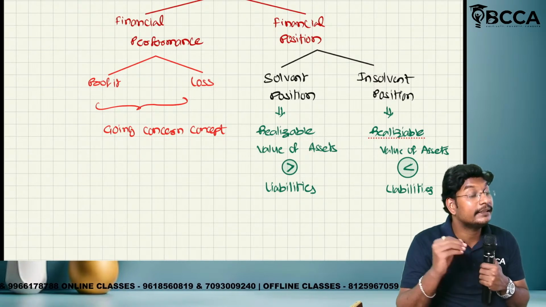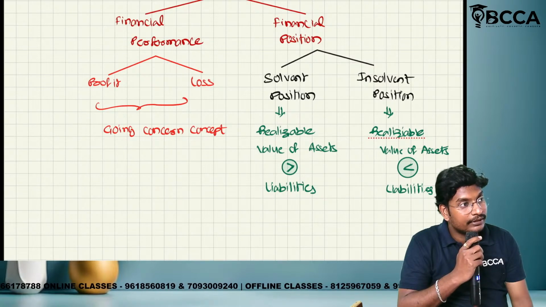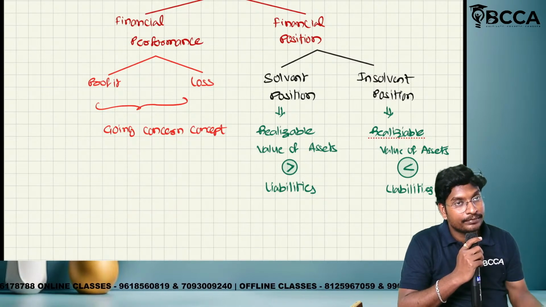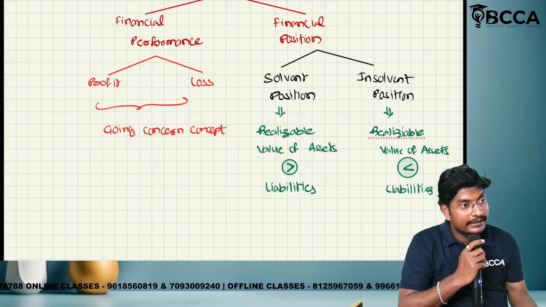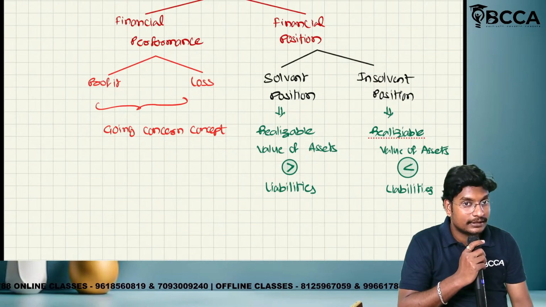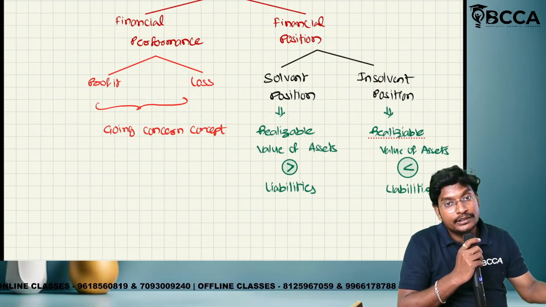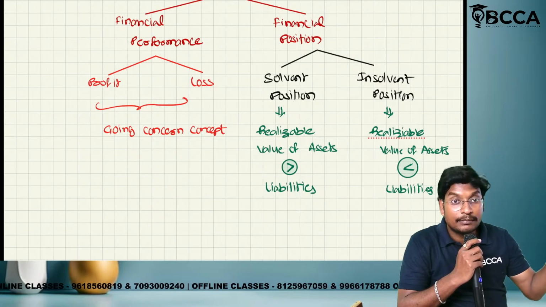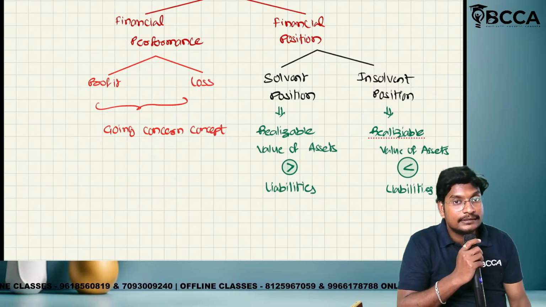This is the definition given by whom? ICAI. But the best definition is given by AICPA, the American Institute of Certified Public Accountants. But we have to use the ICAI definition because ICAI is called a sister to us. That means ICMA and ICAI are like brother and sister. So we have to use only the ICAI definition. But the best definition is given by AICPA because that definition has clear information about the double entry system and money measurement concept. Those things are all included in the AICPA definition.